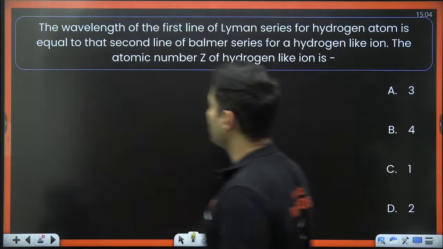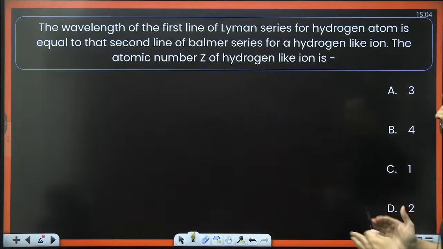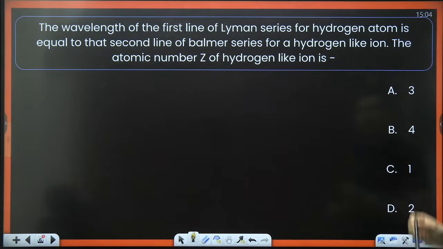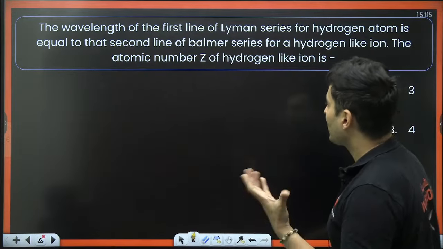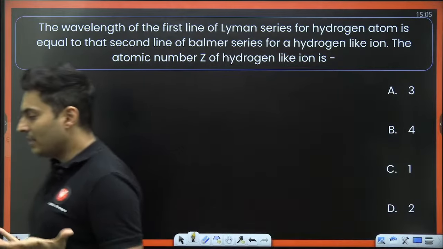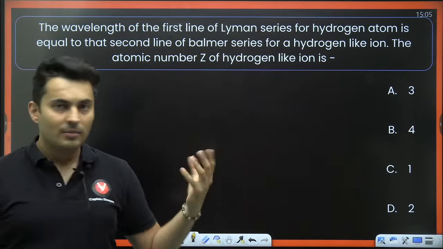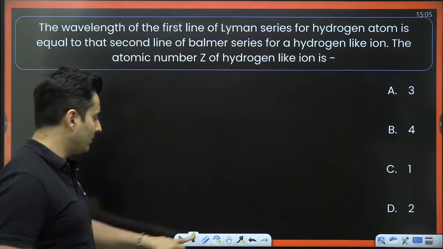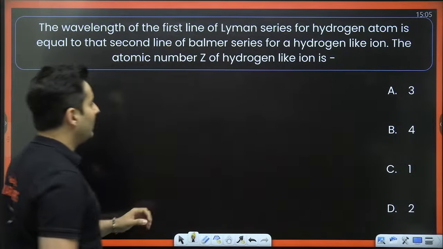Here comes the next question. The wavelength of the first line of Lyman series for hydrogen is equal to the second line of Balmer series for a hydrogen-like ion. Then what is the atomic number Z of the hydrogen-like ion? It's some other element, but we do not know what is the atomic number of it. So what do I do? Okay, let's have a look.